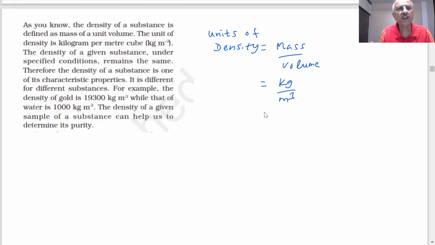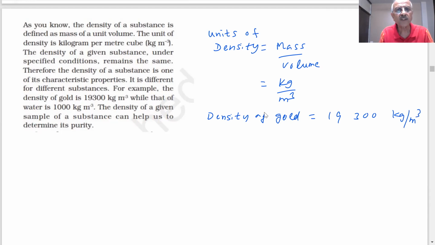Density of a substance is one of its characteristic properties. It is different for different substances. For example, the density of gold is how much? 19300 kilogram per meter cube.